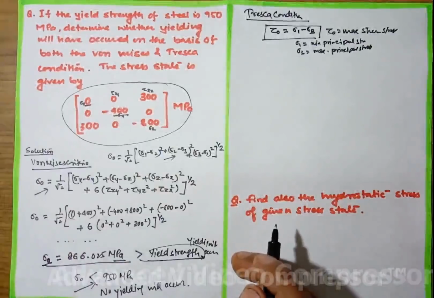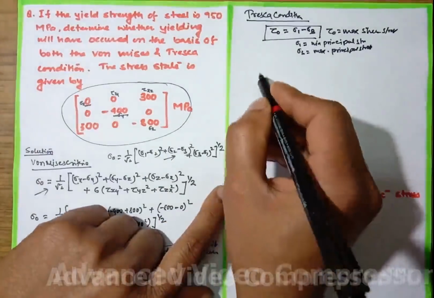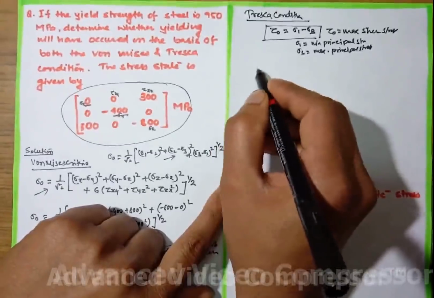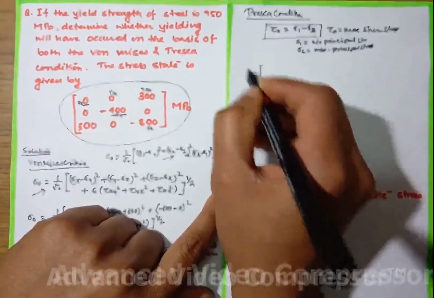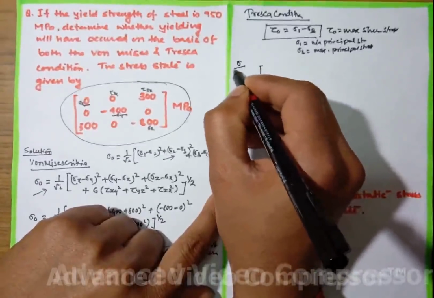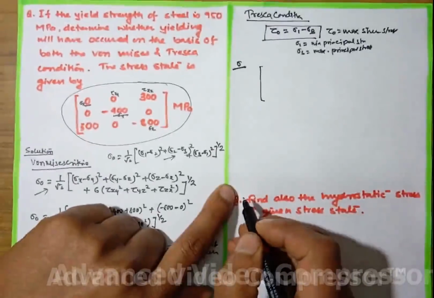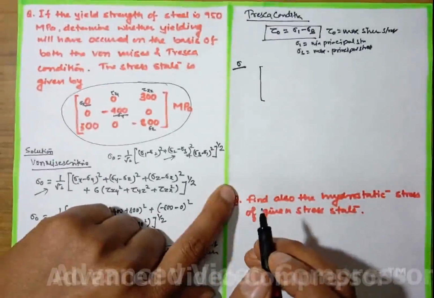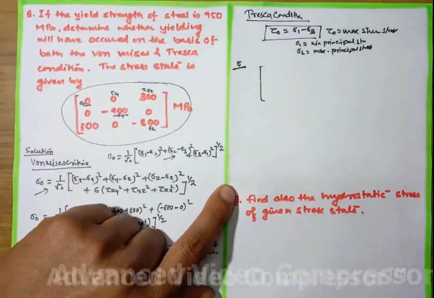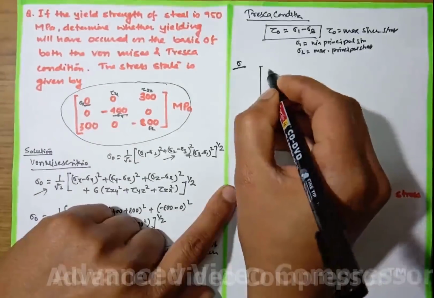To do that, we need to remember, let sigma represent the principal stress. So we will use this technique: 0 minus lambda.